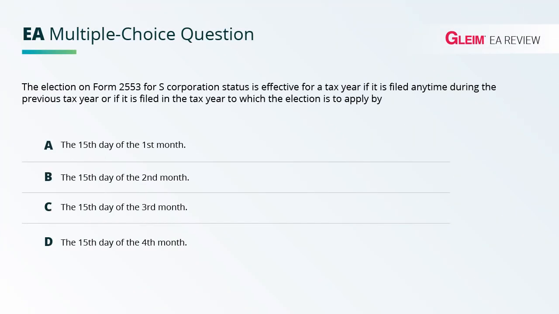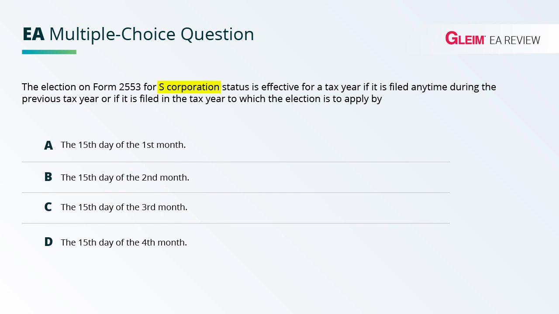The election on Form 2553 for S corporation status is effective for a tax year if it's filed anytime during the previous tax year or if it's filed in the tax year to which the election is to apply by. So this question deals with corporations, specifically S corporations. Now, C corporations are subject to double taxation. S corporations have single level taxation by flowing the income, deductions, credits, gains, all these different things to the owners.